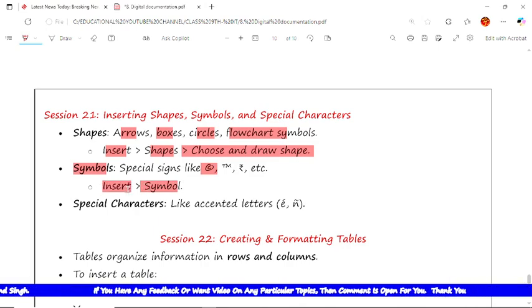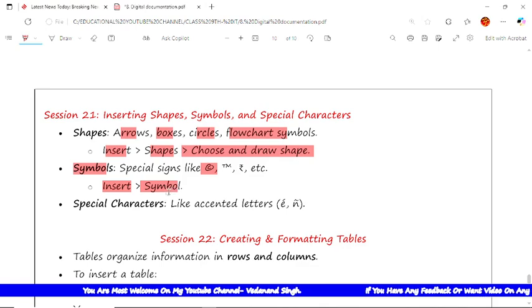So if there is a question, write the steps to insert a shape in a document. So how would you write? Simply you would write this one line. This is the complete answer. It's the same if the question is write the steps to insert a symbol, a special sign in a document. Simply you would write this point. It would be the correct answer. So you would not do any shortcut. These are already in shortcut form, so please do not do any shortcut here, otherwise it would be wrong.